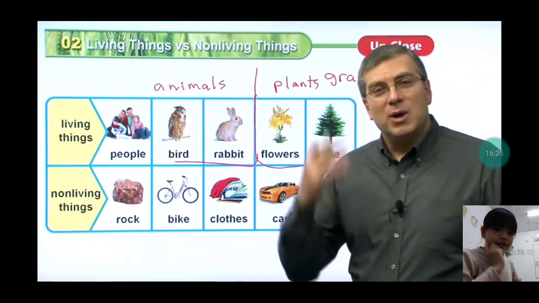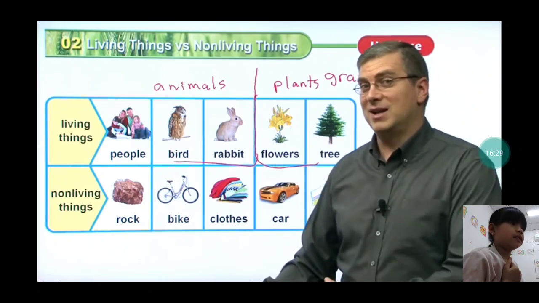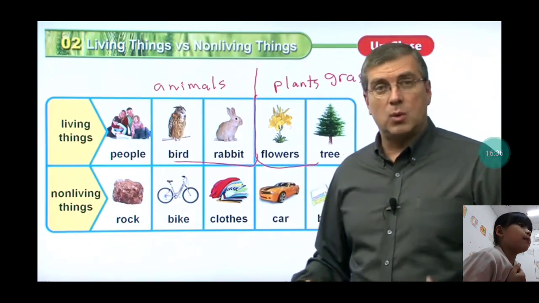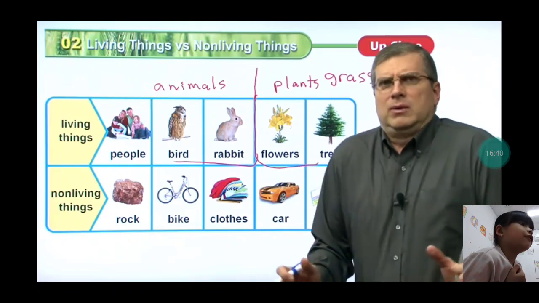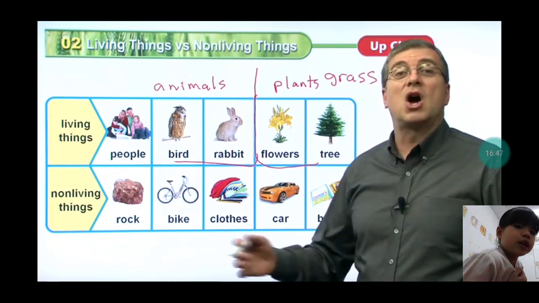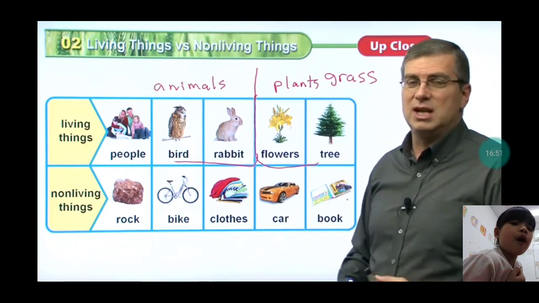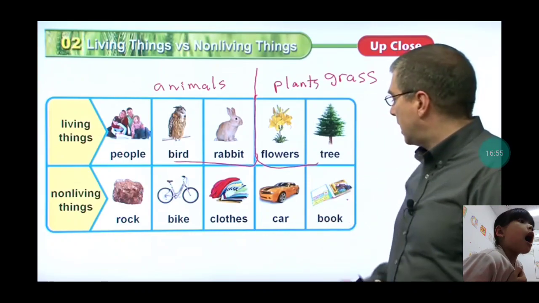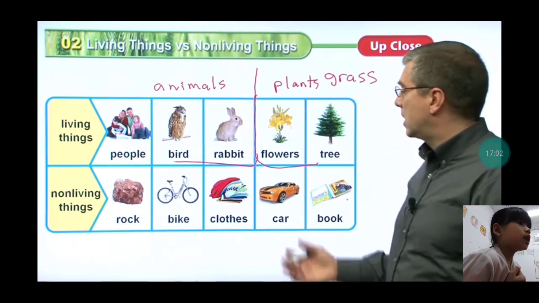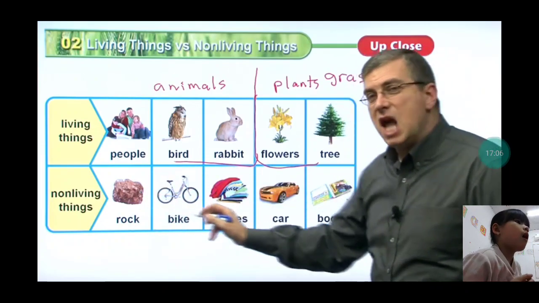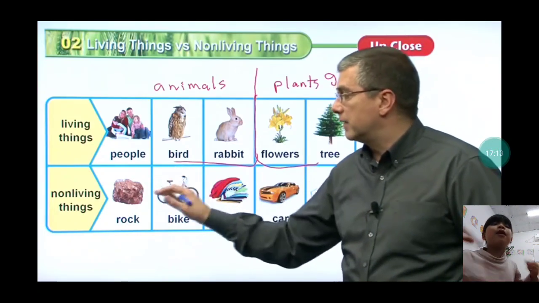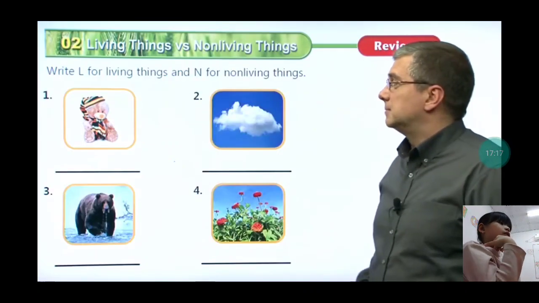Now I read you again. It's very hard. Living things, people, bird, rabbits, flower, tree, moving things, rocks, bike, clothes, car, books, and that is all of them, living things and non-living things. Okay, that's all the living things I say to you.